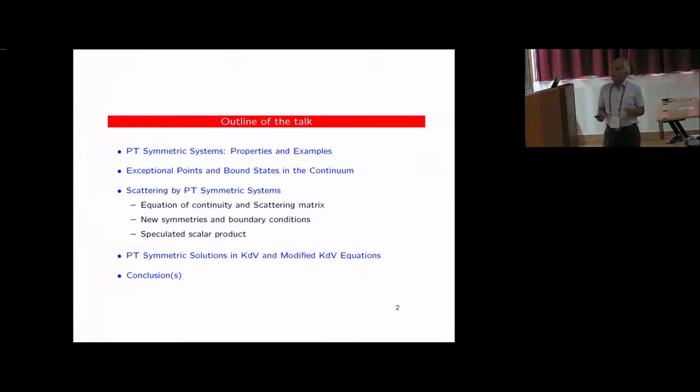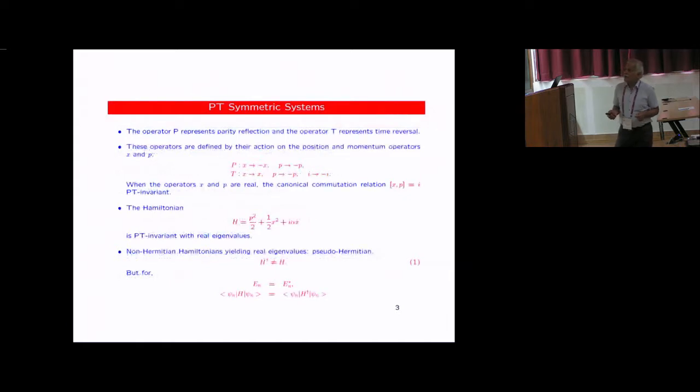Now you will find that whatever I will be talking about, PT symmetry has an intriguing connection with KdV also. So now, as you know, the canonical commutation relation remains invariant if you take x to minus x, p to minus p, and i to minus i. So this is the PT symmetry.